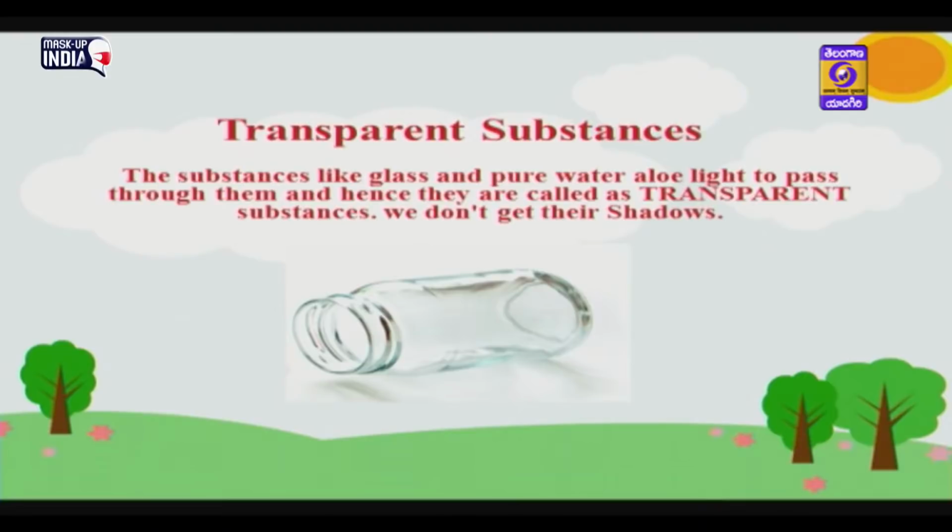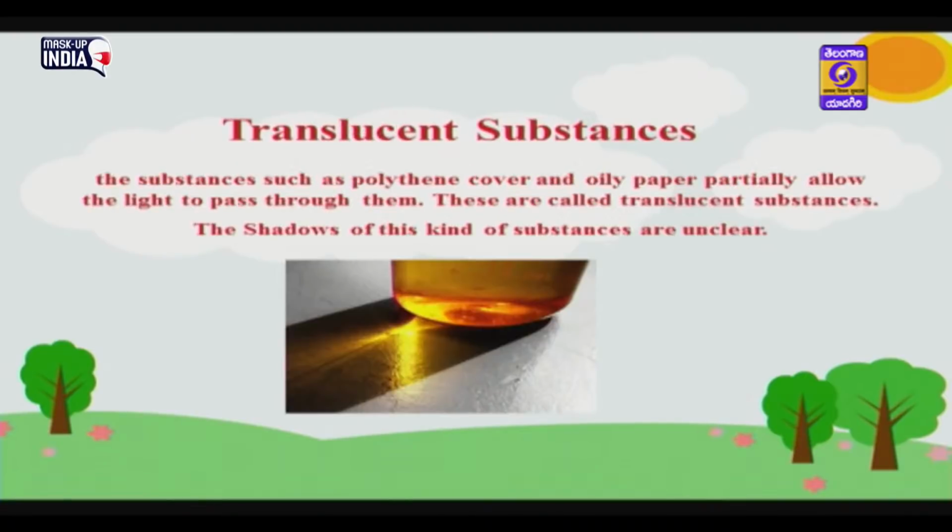We do not get their shadows. Translucent substances: substances such as polythene cover and oily paper partially allow light to pass through them. These are called translucent substances. The shadows of these kinds of substances are unclear.